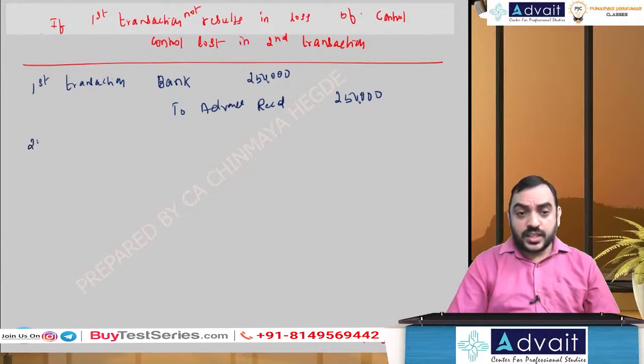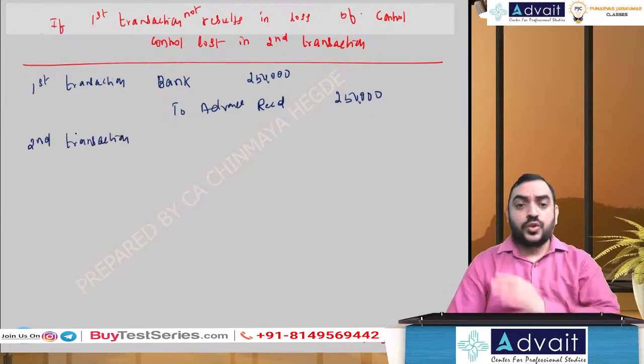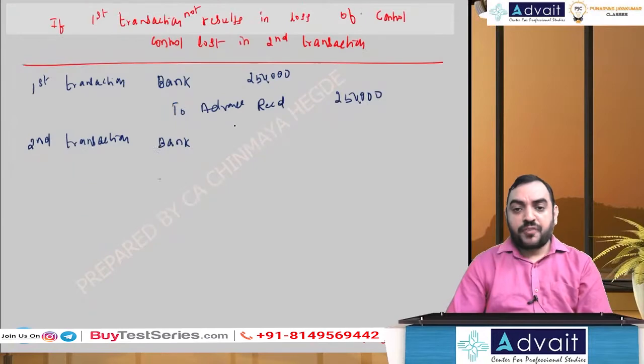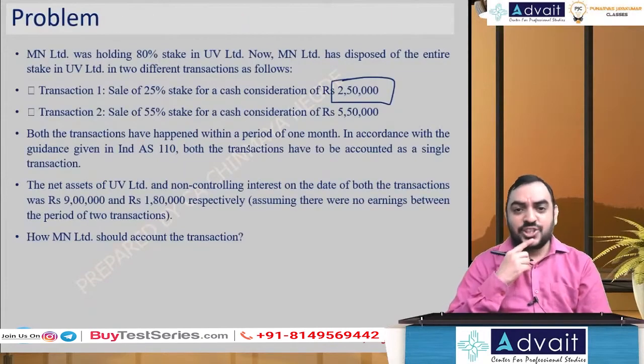On the second transaction, now the control is lost. So you can derecognize. So it's going to be bank, amount received 5,50,000, advance received 2,50,000, NCI share I don't know.